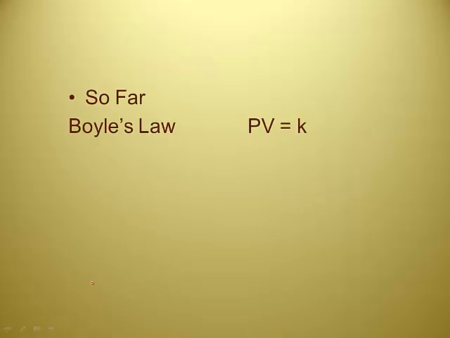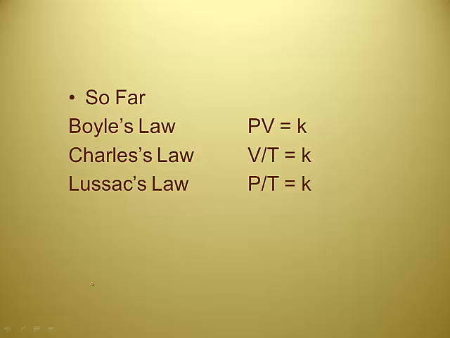So far we've got Boyle, who says that pressure times volume is a constant. It's the only one with an opposite relationship. Charles says volume divided by temperature is a constant. Gay-Lussac says that pressure divided by temperature is a constant. And Avogadro says that volume divided by number of moles is a constant. Because each one of those guys took two variables and found the relationship between them. One variable changes, the other one changes accordingly. And they've all got this constant in common.